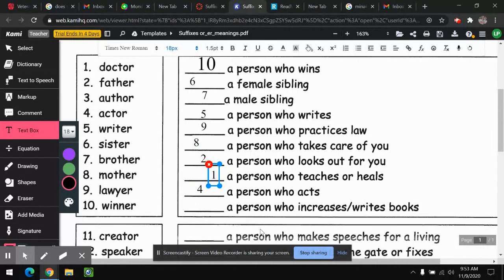The next one says a person who increases or writes books. And this is cool too. There's a Latin word, augere, which means to make or to increase. Writers were seen as people that increase knowledge of the world. So they weren't just writers, they were increasers, and they increased the knowledge of the world. And that's how they got their name. So now we know that an author is someone who writes. It's kind of like a writer. But it came from someone who increased knowledge. That's where we got that word from.